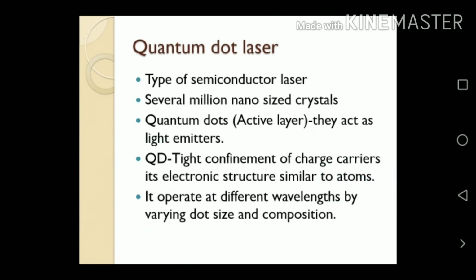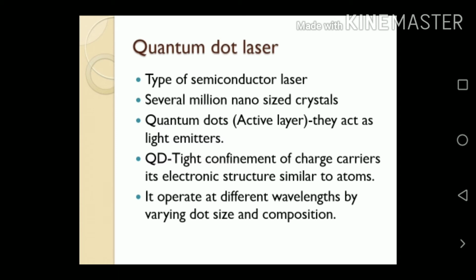Next we discuss the quantum dot laser. It is one type of semiconductor laser. Quantum dots act as the active layer. The active layer is made up of several million nano-sized crystals. The light is emitted in the active layer.